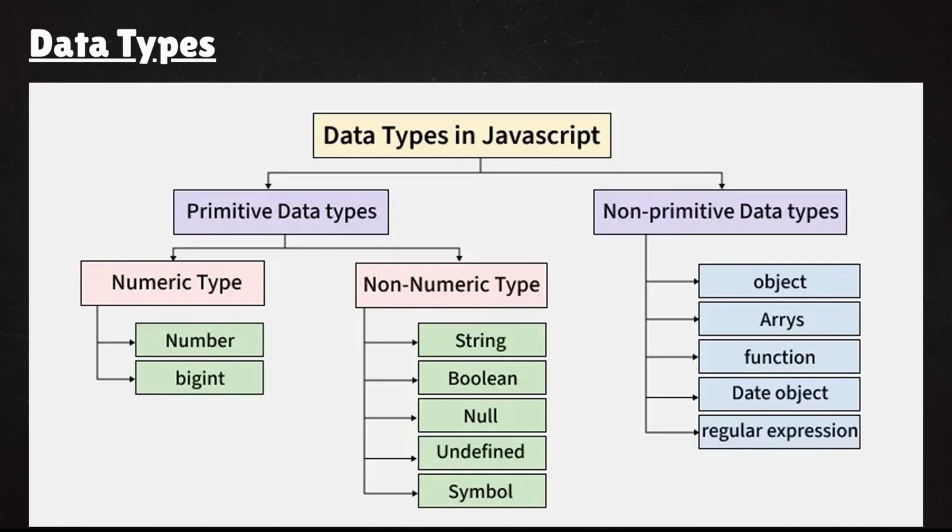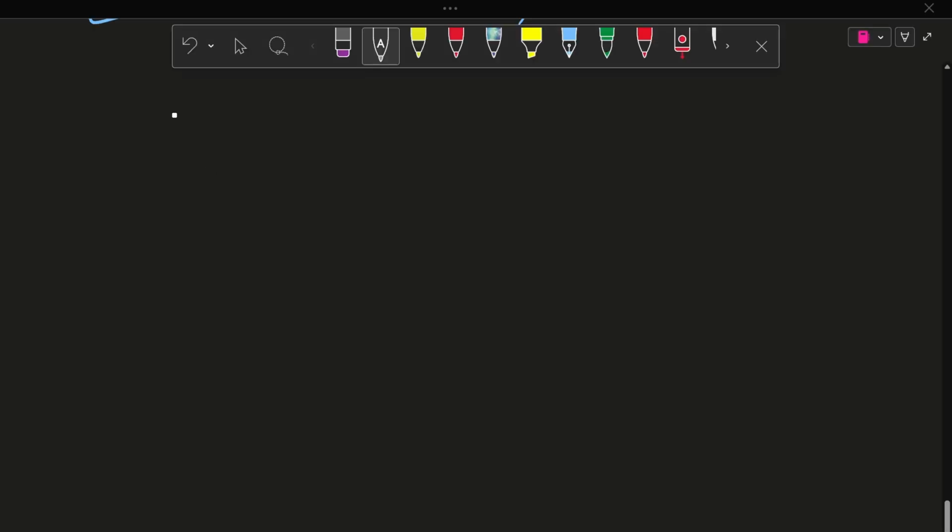The next and foremost important thing that we need to discuss is data types. There are two types of data types in JavaScript: primitive data types and non-primitive data types. We will understand each one by one. In JavaScript we have something known as number, just like a normal number, like 20, 30, 40, any number that we have seen up to now. The next thing is string. If you want to represent a name or a city, any string type, then you can mention that as a string.